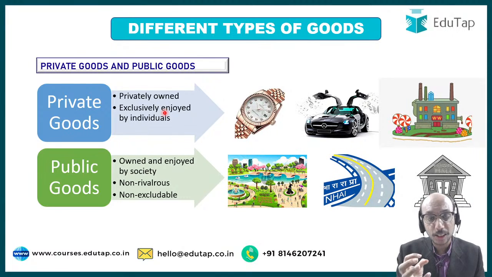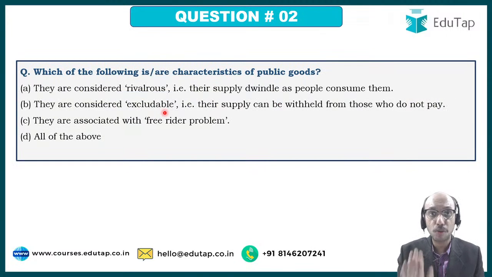And these are generally public goods, whatever money is required, that is paid for by the government. Now based upon this understanding, you see this question, and still there is one more problem that is going to be encountered by you while answering this question. There is something called the free rider problem which has been discussed over here.